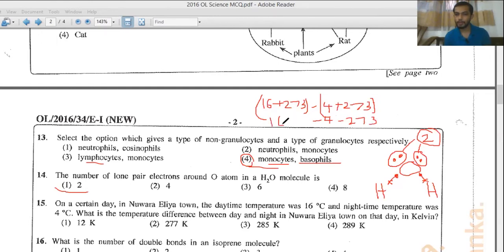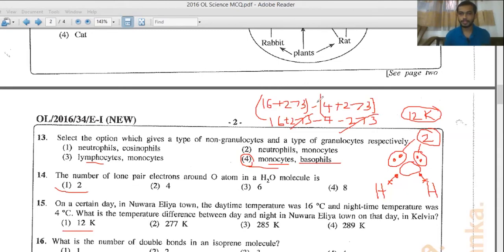So what will happen ultimately is this 273 will be cancelled off, right? So this part will be cancelled off with this part. So 16 minus 4, answer will be 12 Kelvin. So the Celsius difference and the Kelvin difference will be equal. So that's a special point. Note it down. So 15, answer will be the first one.